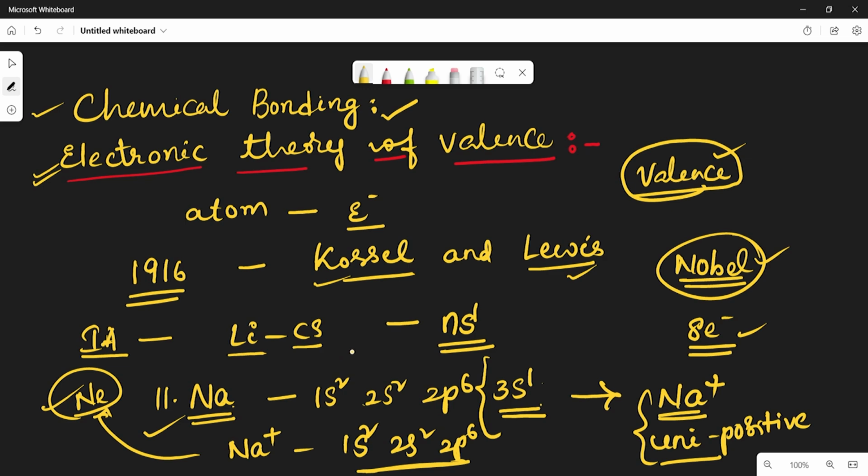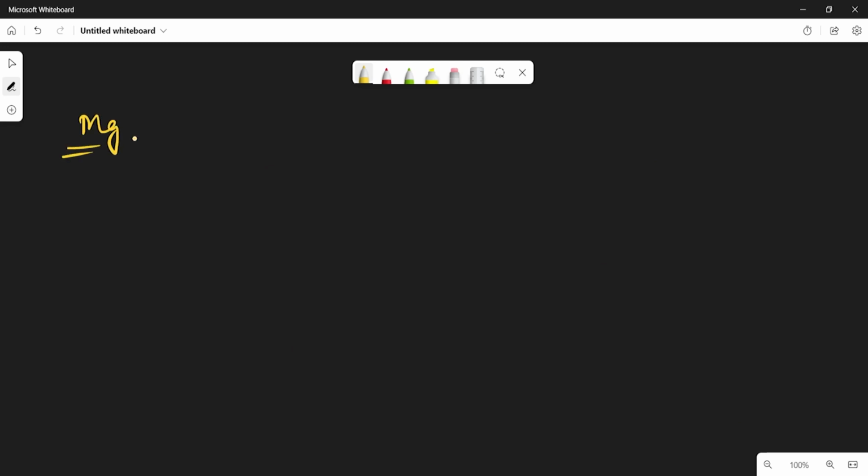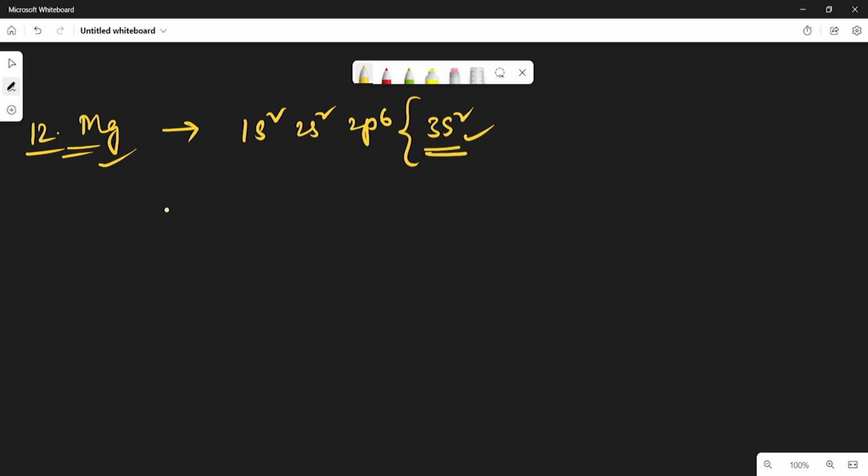So every atom will lose or gain electrons to get stability. So this is what chemical bonding is. So the stability concept is explained on the basis of chemical bonding. So now let us see the remaining. Take magnesium. So magnesium contains 12 electrons, 1s2, 2s2, 2p6, 3s2. So in the outermost shell it contains 2 electrons. That is why, to get the octet configuration, it loses the last 2 valence electrons and becomes Mg 2 plus. Okay, this is also a dipositive ion.